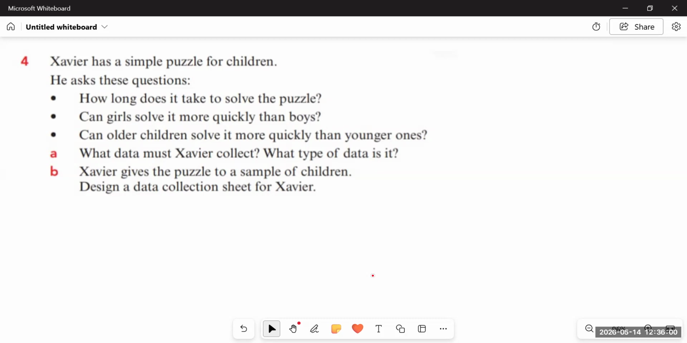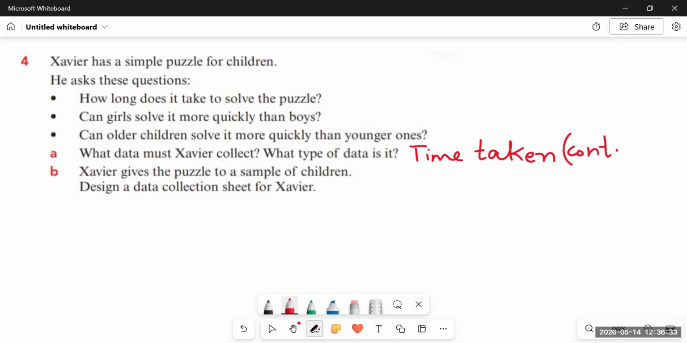We can see that. So he must be collecting the data about the time taken by the different genders of students and different age groups. So we can say that Xavier needed to collect information about time taken by different types of students. So time taken is basically continuous data because it needs a unit, hours, minutes, or seconds. Time is basically a measurement, so it is a continuous type of data.